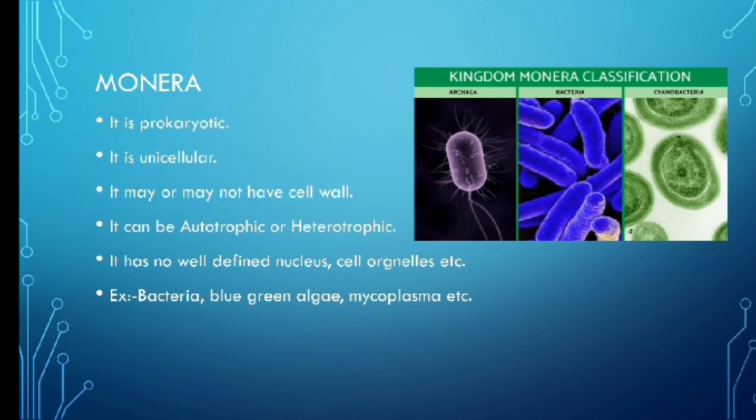Organisms present in this kingdom have no well-defined nucleus and cell organelles. In prokaryotic cells, there are no cell organelles or a nucleus, but there is the existence of DNA and ribosomes. And the best examples for this kingdom are bacteria, blue-green algae and mycoplasma, etc.